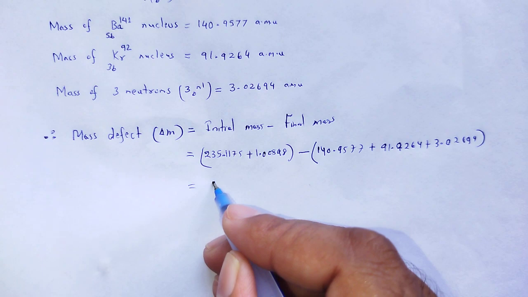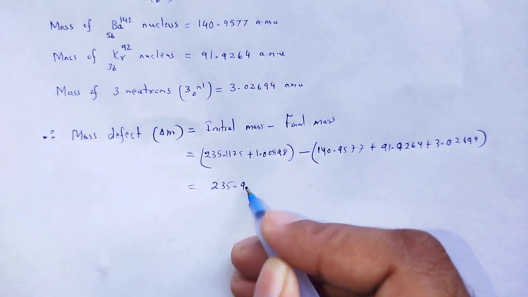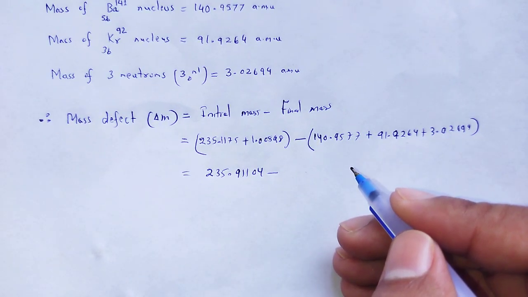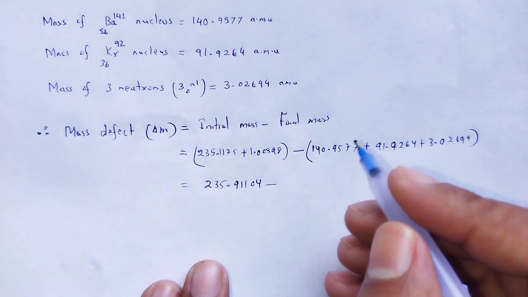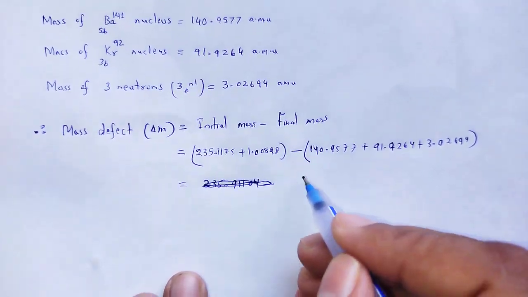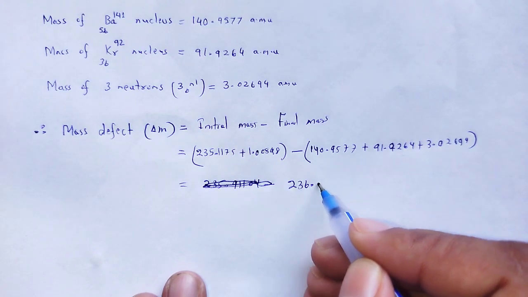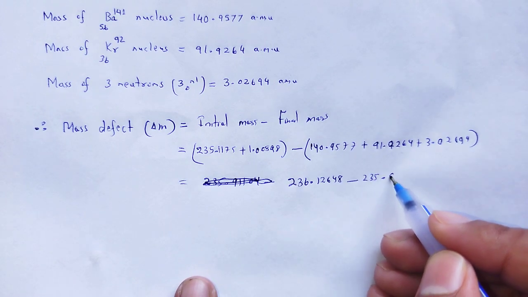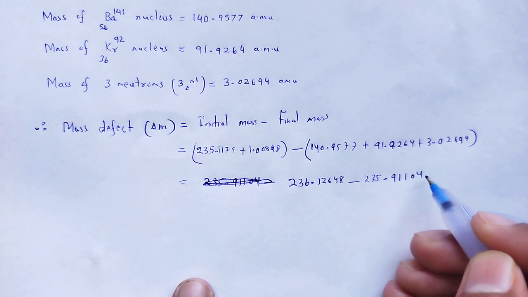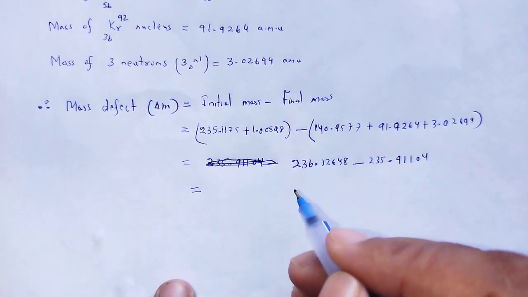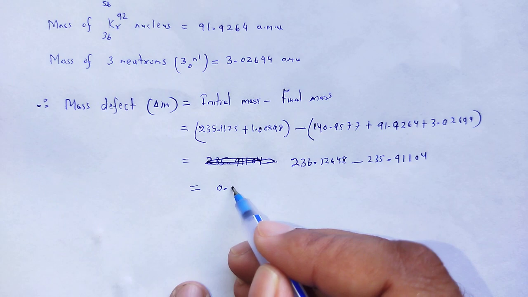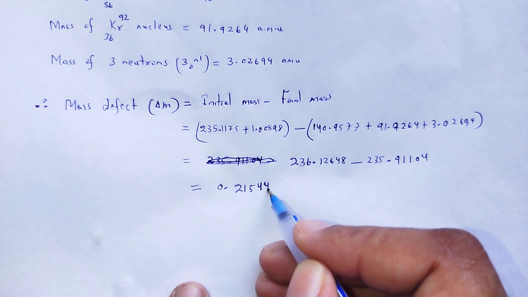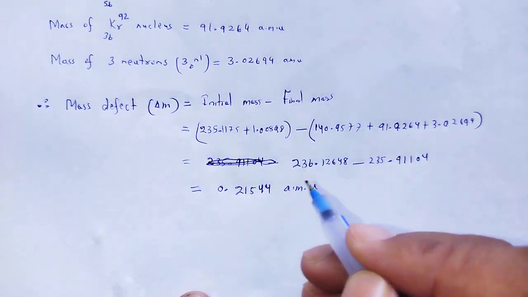That addition results in 236.12648 minus this addition result 235.9104. Finally, it is 0.2154 AMU, atomic mass unit.